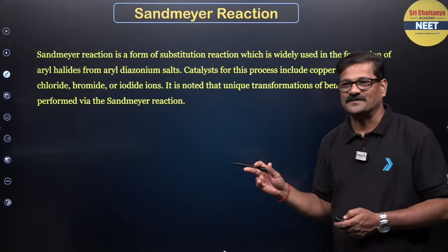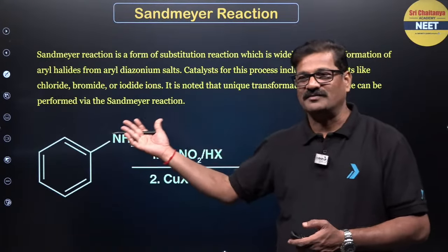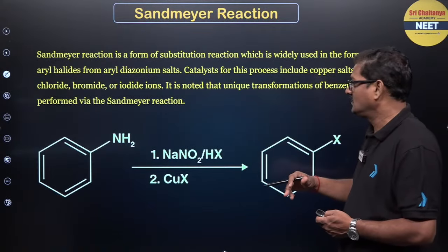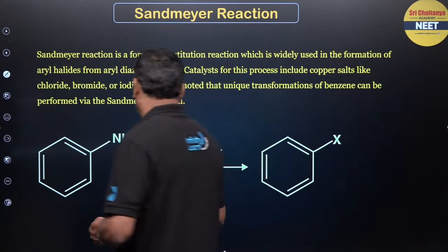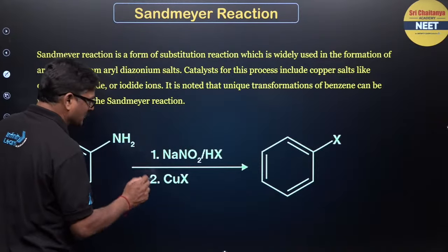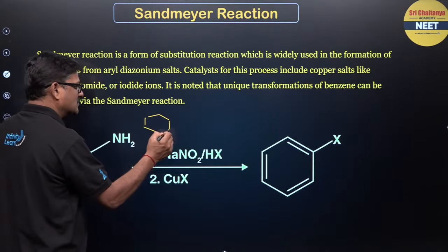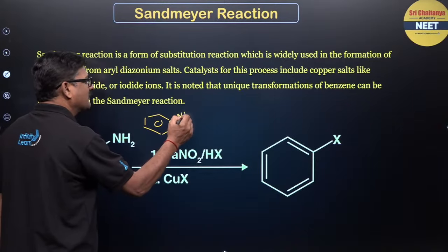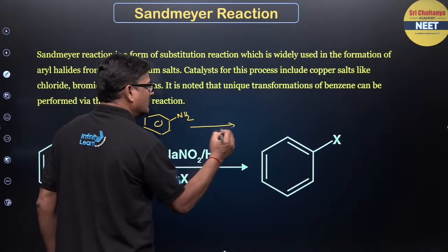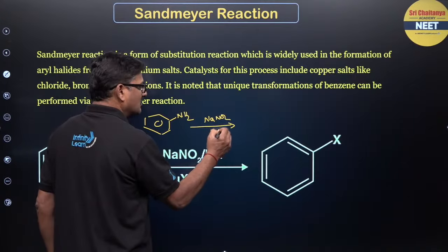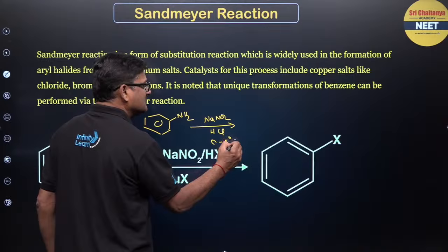One more. Sandmeyer reaction. Benzene diazonium chloride, whenever treated with aniline. Okay. So this is actually, I want to expand this. Same reaction only. So this is your aniline, and whenever it is treated with NaNO2 and HCl, better you have to maintain 0 to 5 degrees centigrade.